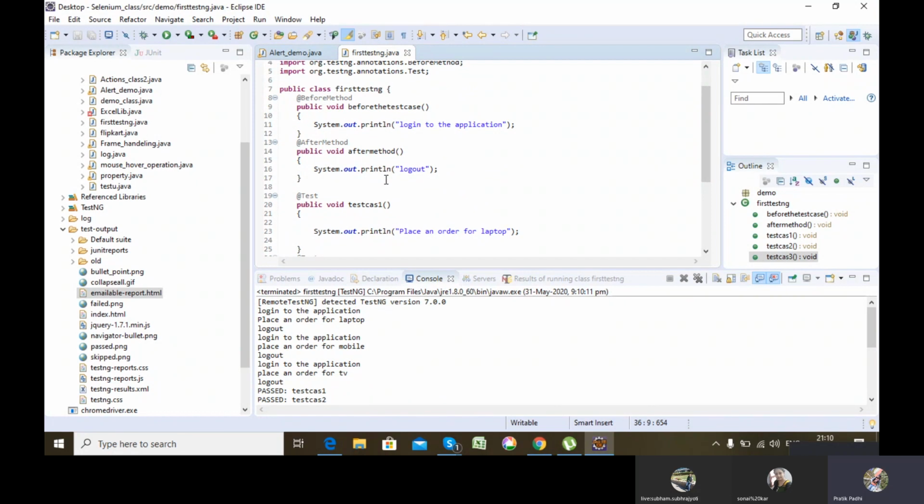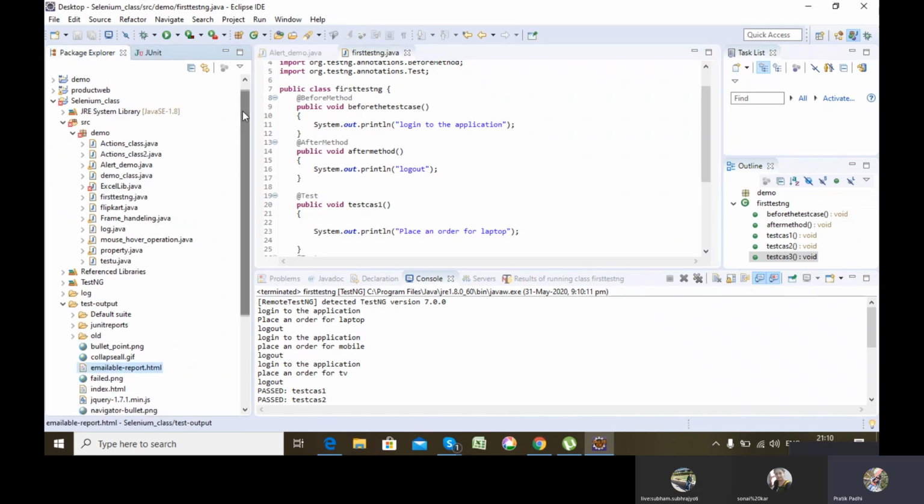Now comes the question. I have told you that TestNG provides me the advantage of batch execution. So what is batch? Tell me what is batch? Batch is nothing but a combination of a set of files which is executed combiningly. That is called batch. Let's say, for example, I create another TestNG file.